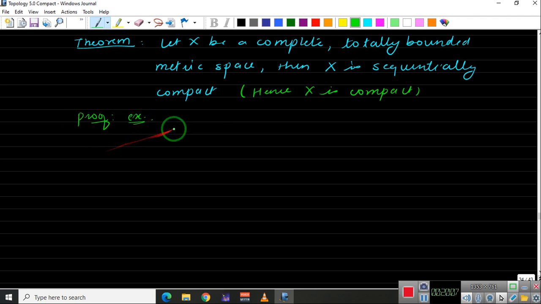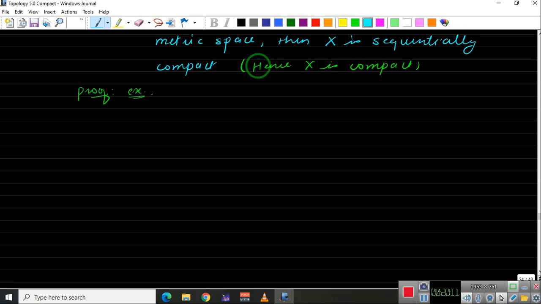So using all these results that we have proved till now, let me just write the theorem. The proof we have already given; you can write the proof by assuming the statements.